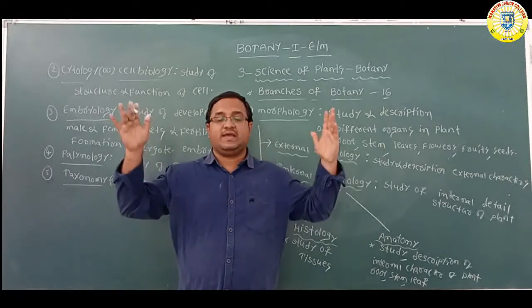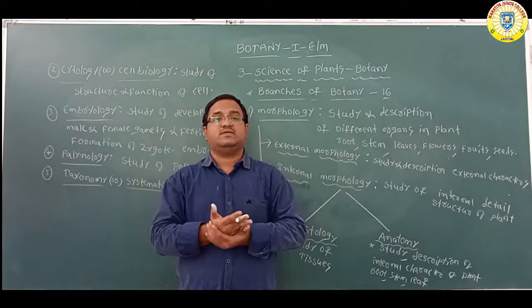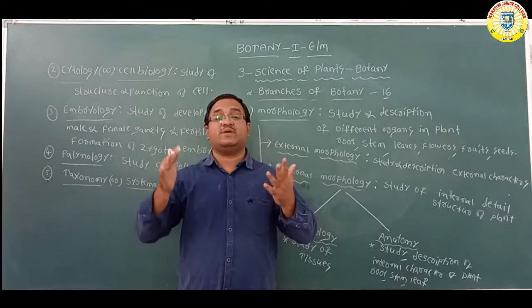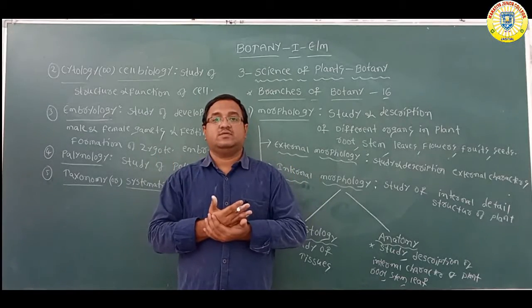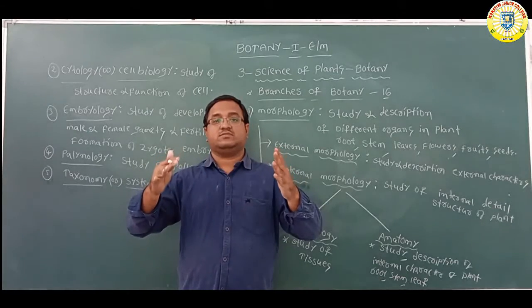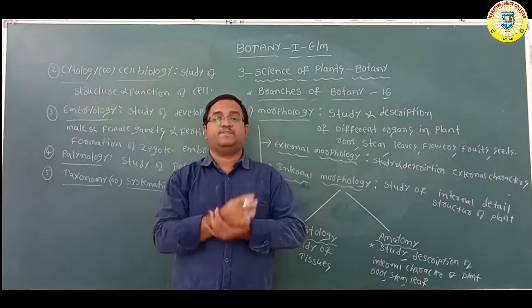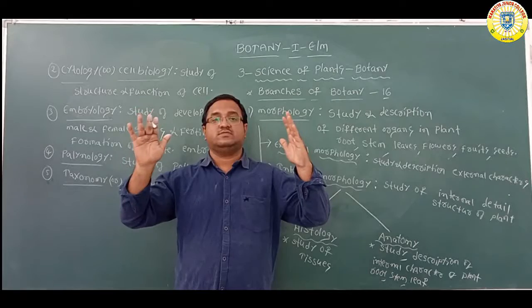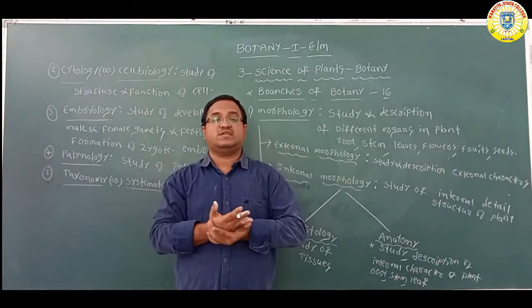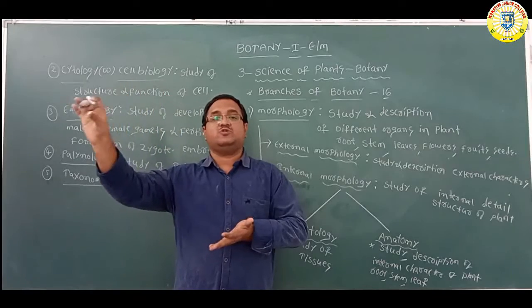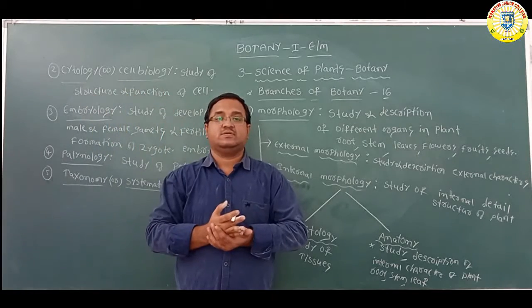In the world so many plants and animals are there, and each plant and each animal has a local name. If you go to a particular region, we call one plant by a particular name. These local names create more and more confusion. To avoid the confusion, we have to give a particular name to each and every organism.